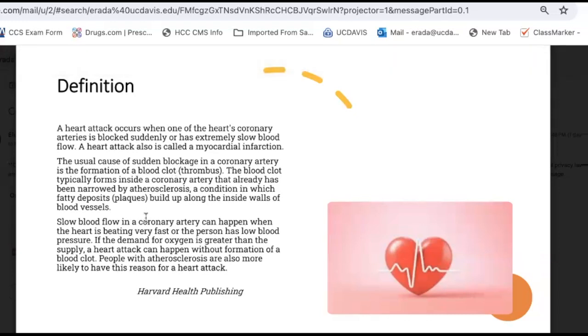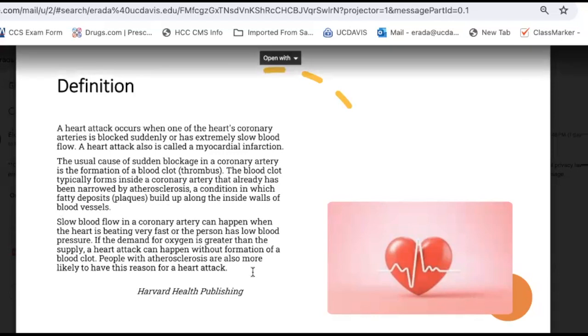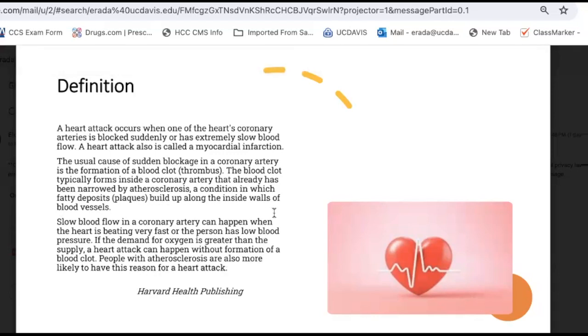The blood clot typically forms inside a coronary artery that already has been narrowed by atherosclerosis, a condition in which fatty deposits, plaques, build up along the inside walls of the blood vessels. And last paragraph here. Slow blood flow in a coronary artery can happen when the heart is beating very fast or the person has a low blood pressure. If the demand for oxygen is greater than the supply, a heart attack can happen without formation of a blood clot. People with atherosclerosis are also more likely to have this reason for a heart attack.